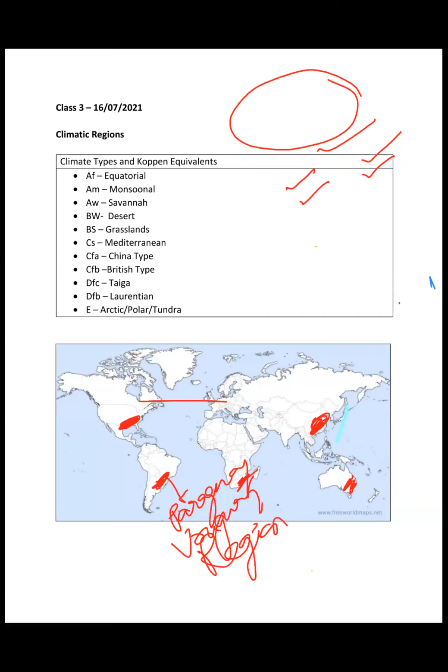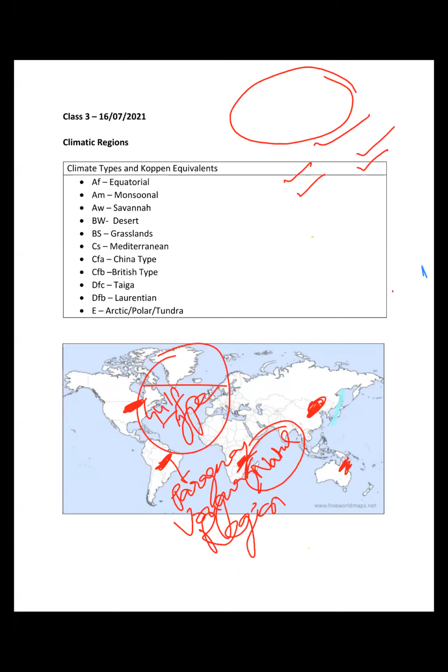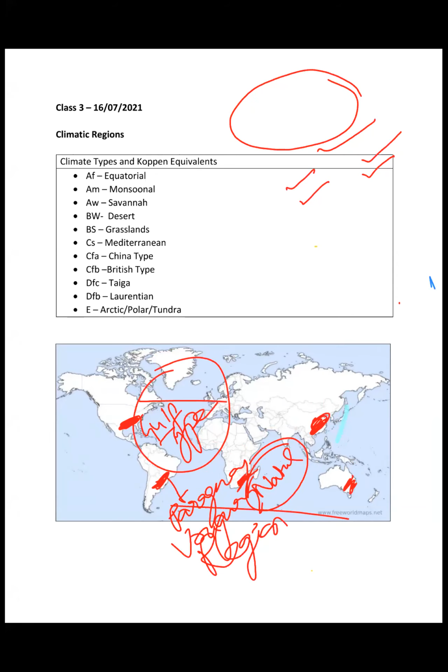This is known as Natal type here. This region you have read in your history also. This is the Natal Indian Congress which you have read. So this region is known as the Natal region, and that's why the climate in South Africa here is known as the Natal climate, right? This is known as the Gulf type of climate. Basically, different names specific to different regions, right? So I hope you are clear with the regions, right?